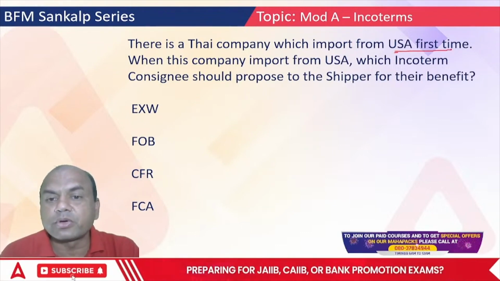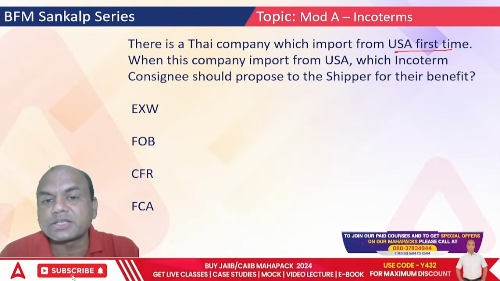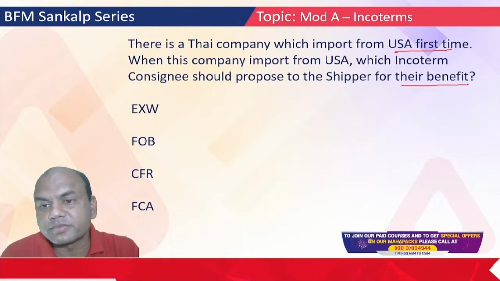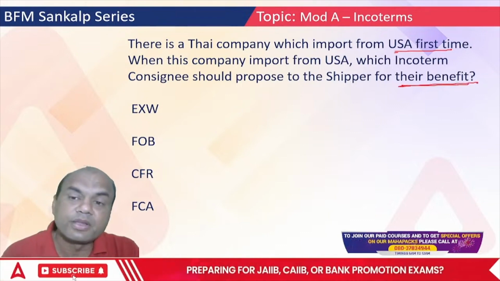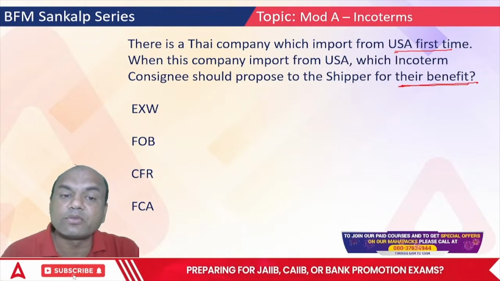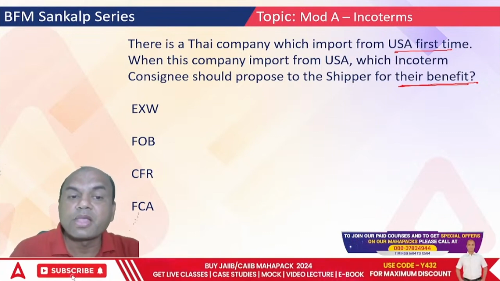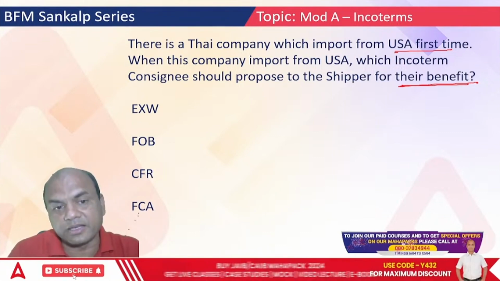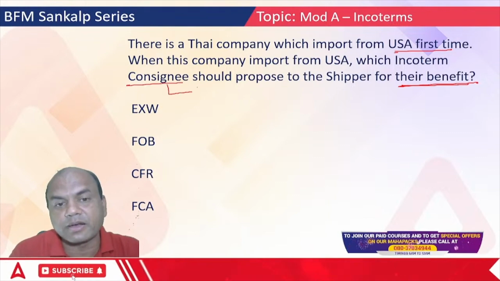When this company imports from USA, which Incoterm should the consignee propose to the shipper for their benefit? Their means whose benefit? Consignee. Who is the consignee? Consignor and consignee. Consignee means it's always the buyer.